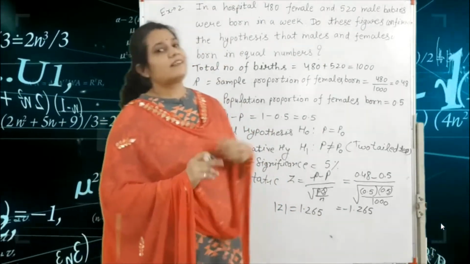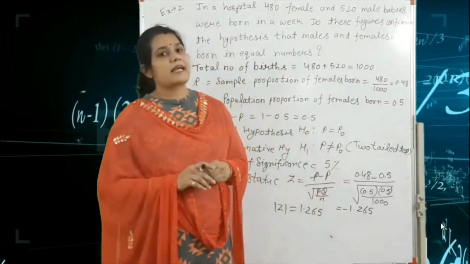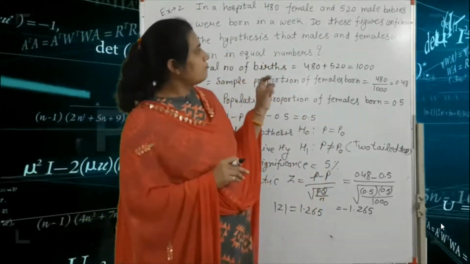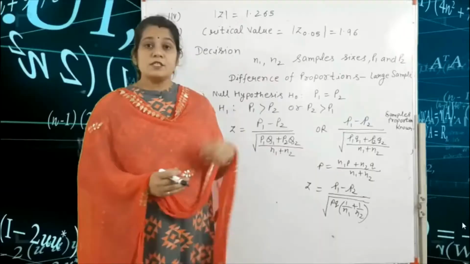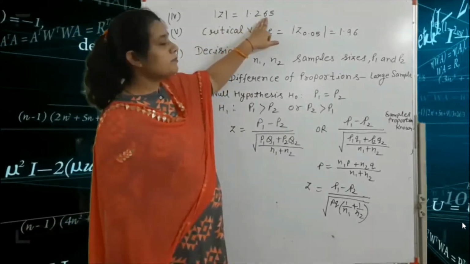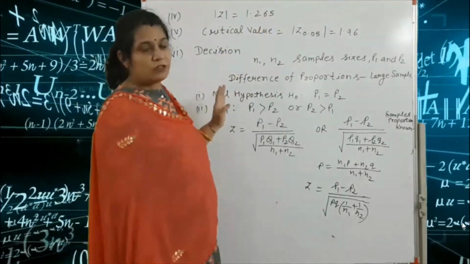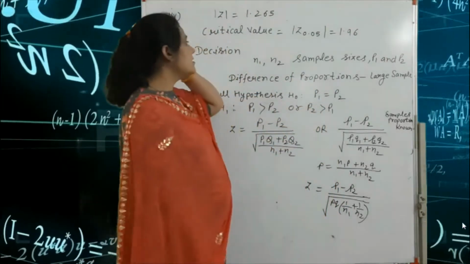Okay, so here 1.96 value is greater than the 1.265. That means the null hypothesis is accepted. So null hypothesis is accepted. That means male and female babies were born in equal numbers. So our fourth step is mod of z is equal to 1.265.